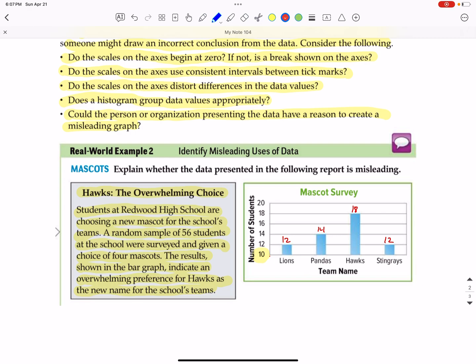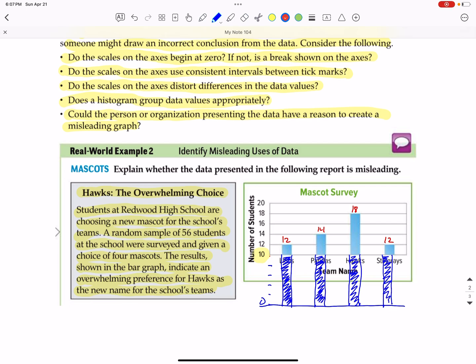And if I were to show the actual size of the bars, so that would be 8, 6, 4, 2, 0. So if the actual graph started at 0, these would be the size of the bars. And you can see when we start the graph at 0 that the bars are not much different in size. Yes, the Hawks does have more and a slightly larger bar, but you can see much more clearly that the difference between the preferences is not much. So the axes do not begin at 0.